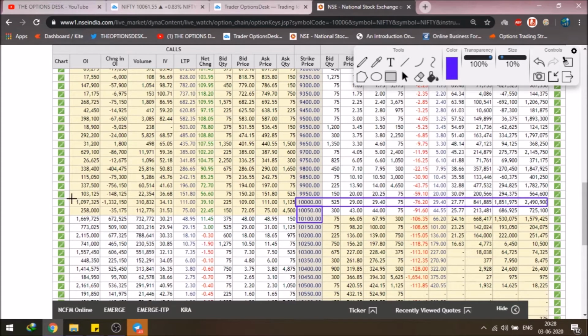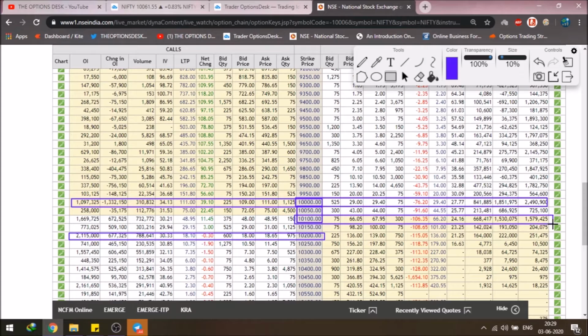As you can see, the call writing has been covered on this side. There was major call writing, but when the Bank Nifty moved, the sellers might have thought the Nifty 50 can go up, so there was major call side covering at this level, and the put writing remains the same. Let's see the highest strike price levels. The put writing remains at this level. The first major hurdle will be 10,200 itself, because that was a hurdle today also, and the put writing stays solid at the level of 10,100.